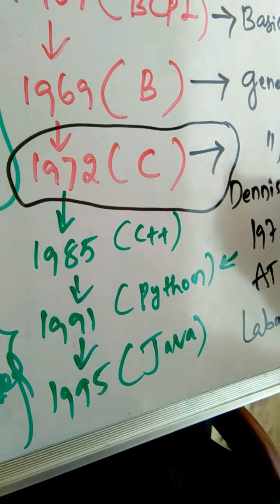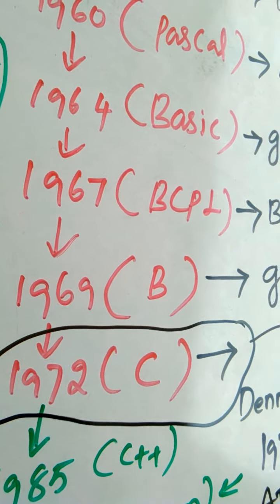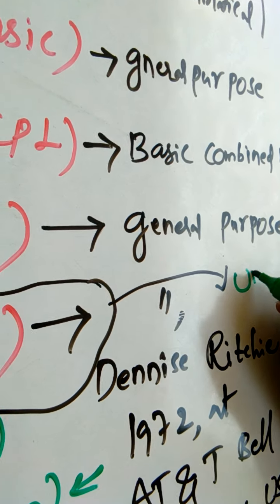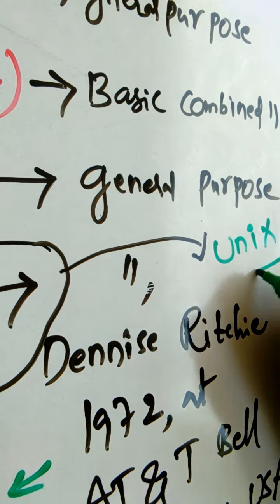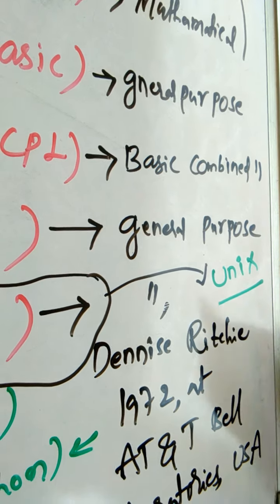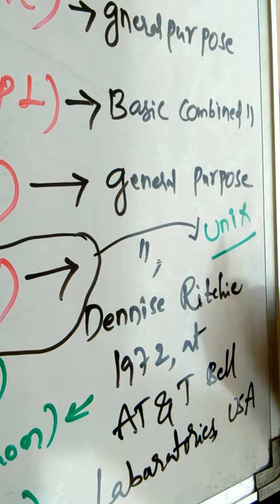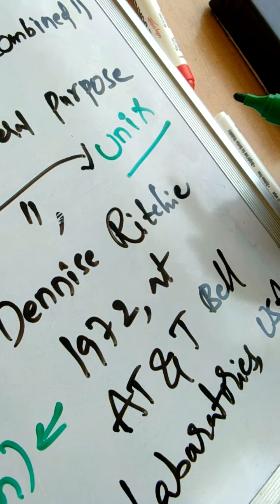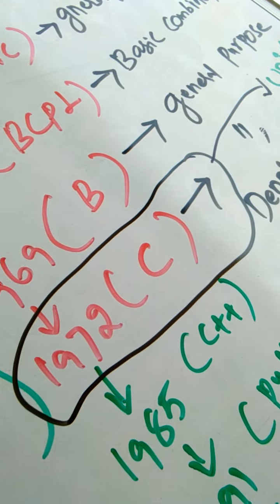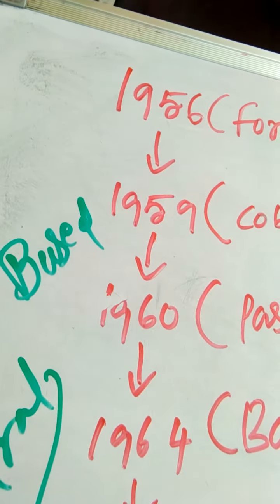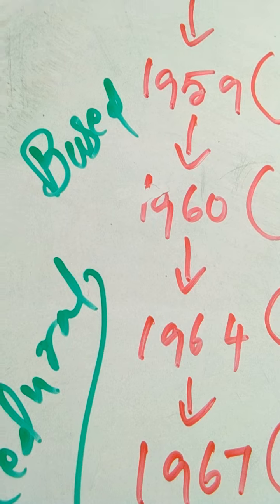Okay, guys, the other factor of developing the C language is that Dennis Ritchie wanted to develop an operating system named the Unix operating system. So the other side of the coin is Dennis Ritchie was eagerly trying hard to develop a general purpose operating system named Unix. To develop it, he wanted to develop a programming language first, later the operating system. So in 1972 he developed the C language. Then the Unix operating system was developed in 1973, which is completely written in C language.